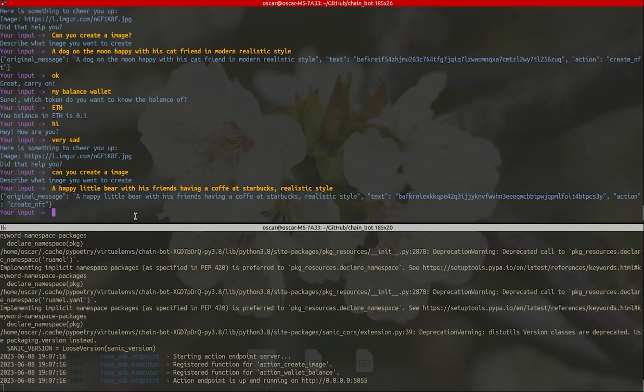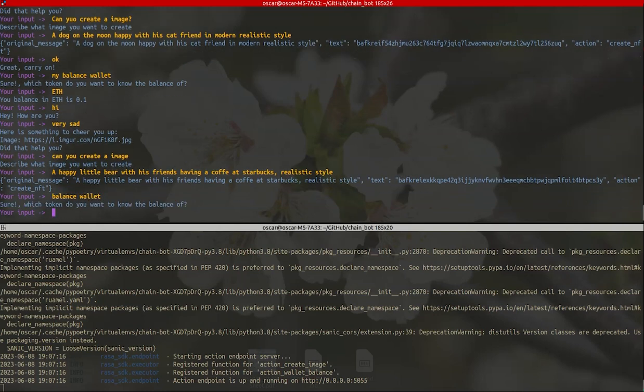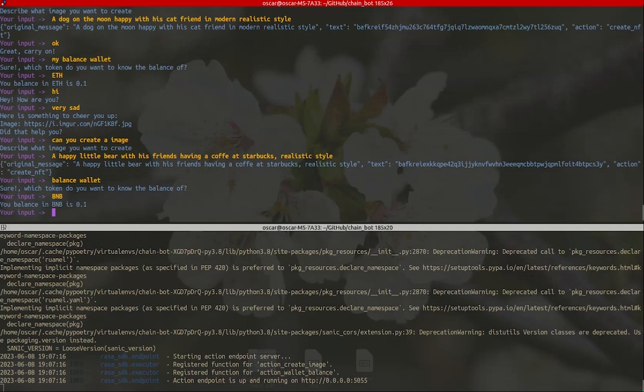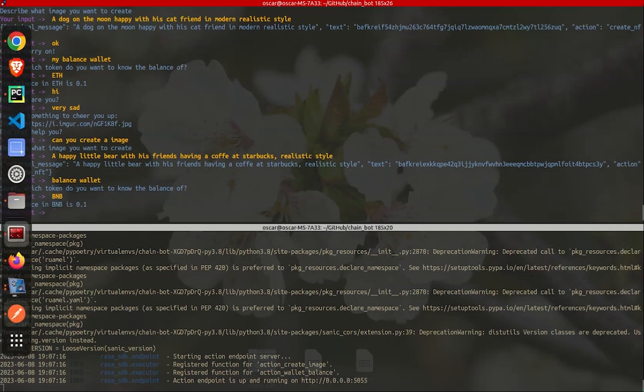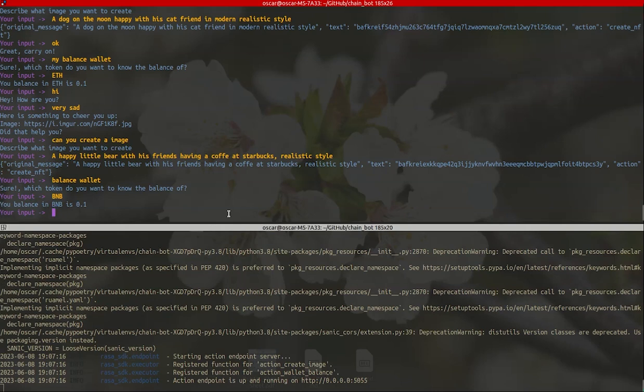I can also ask the bot about the balance of a token in a wallet, so I say balance wallet. It asks me which token, let's say BNB for example, and there it tells me exactly what my balance is. That's how the bot works.